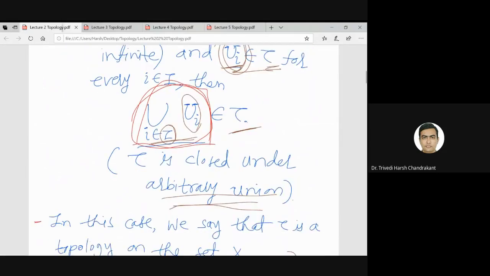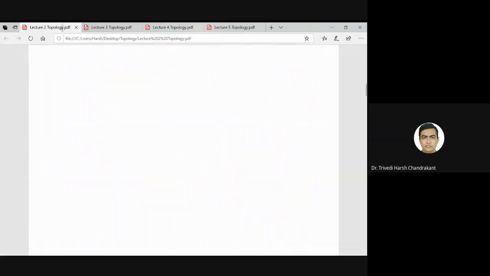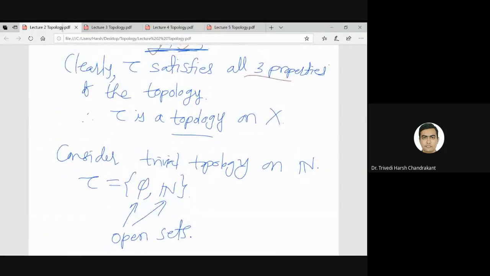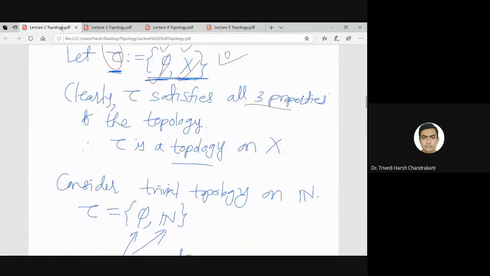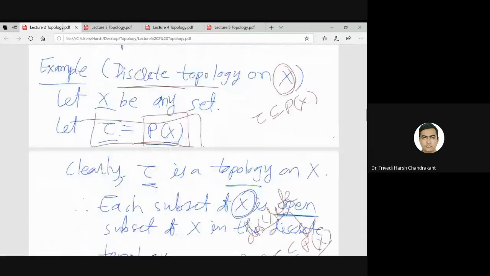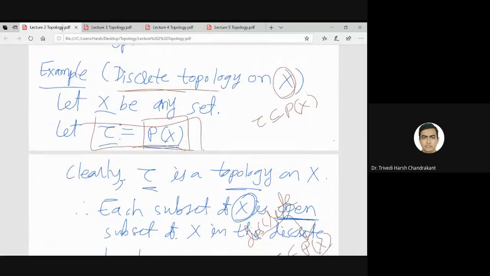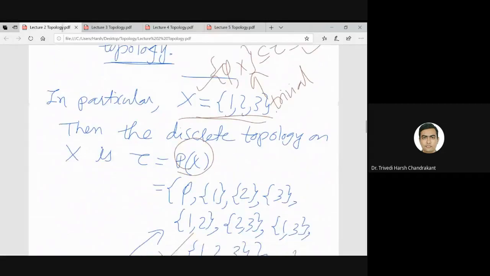So this is the definition of topology, and we have seen trivial examples: the trivial topology, which we can define on every set X, and another trivial case where we take tau to be the full power set of X. That is known as the discrete topology on whatever X is given.